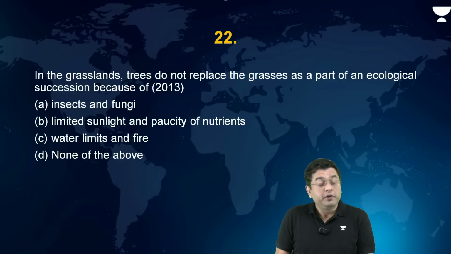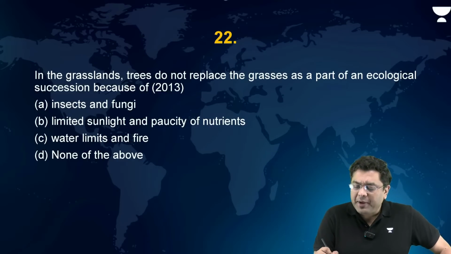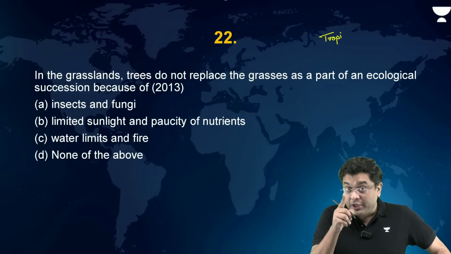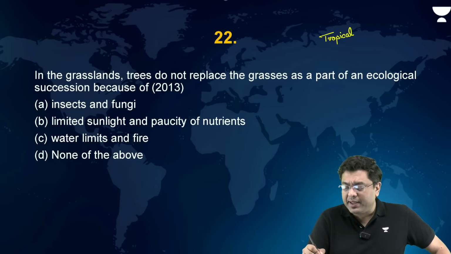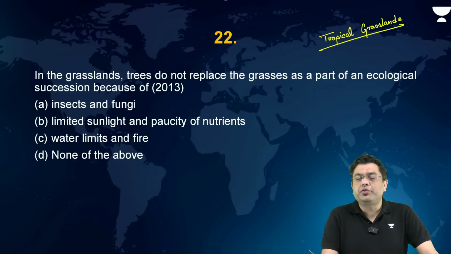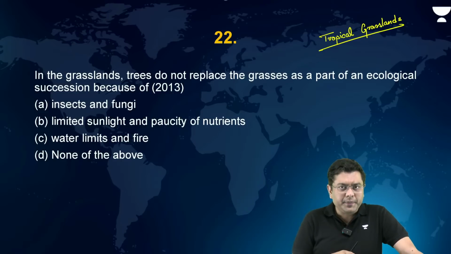So when we talk about the region of the grasslands here, tropical grasslands, if you take an example, we have talked about grasslands in the geography PYQ analysis as well. A detailed listing of the grasslands also has been done, so we will not repeat that again here. So when we talk about tropical grasslands, this represents a long dry season and a very short rainy season.